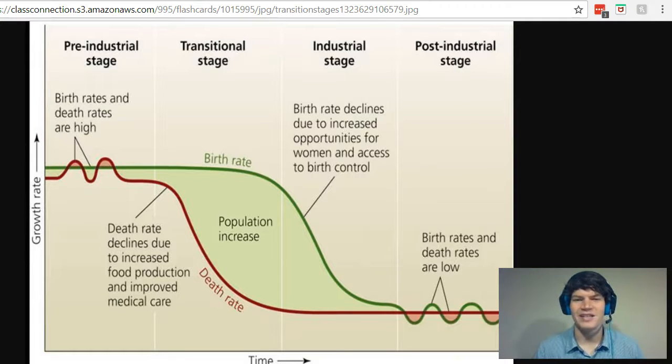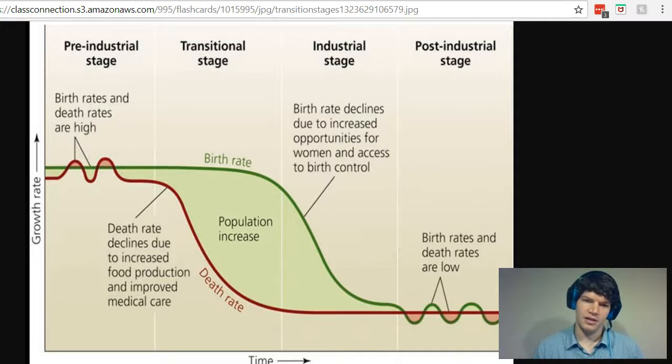Next, during stage 3, the industrial stage, the birth rate starts to decline due to increased opportunities for women and access to birth control. Right? So as women are able to gain higher education, they're going to postpone having children and will likely have fewer children than they would if they were not going to higher education. So that's one example of how these increased opportunities for women might lead to this decline in the birth rate. And obviously, access to birth control is going to allow them to control when they're having those children.